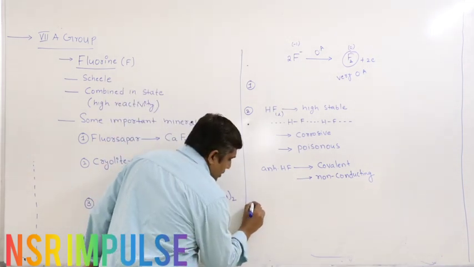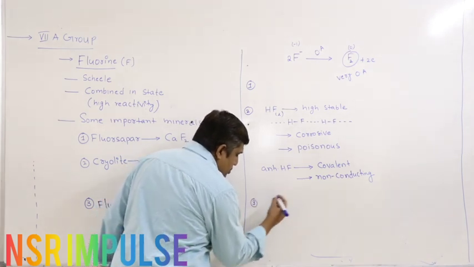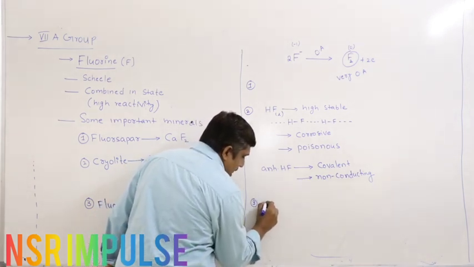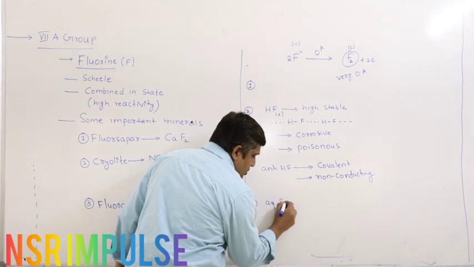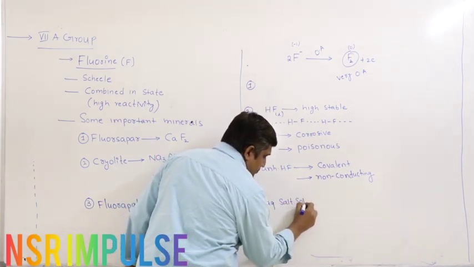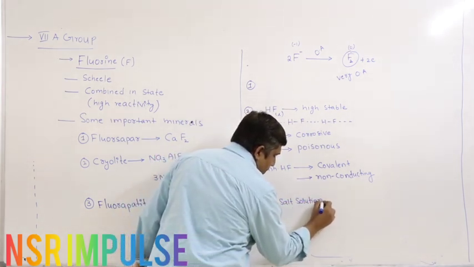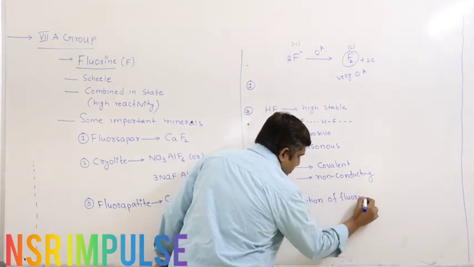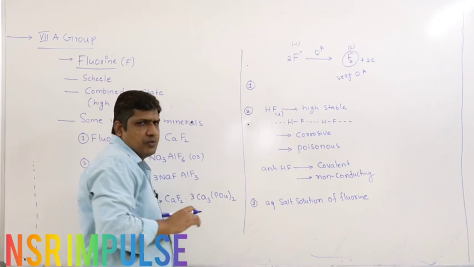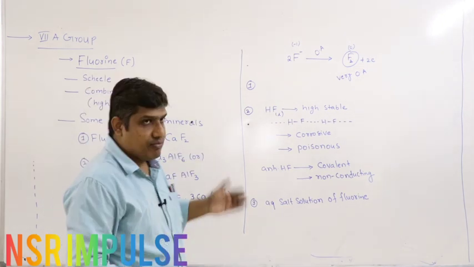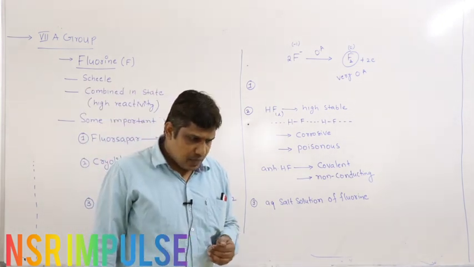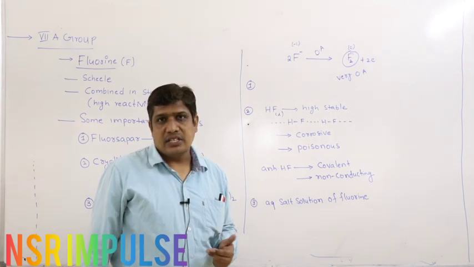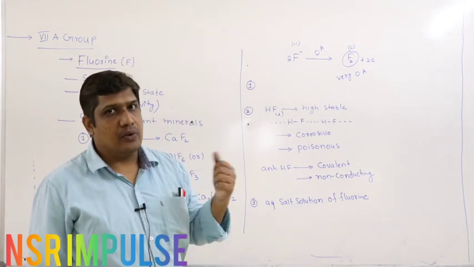So instead of using liquid HF, if you use an aqueous salt solution of fluorine, then fluorine generally should exist as F minus, the anion. If you conduct electrolysis, the anion should migrate to the anode.